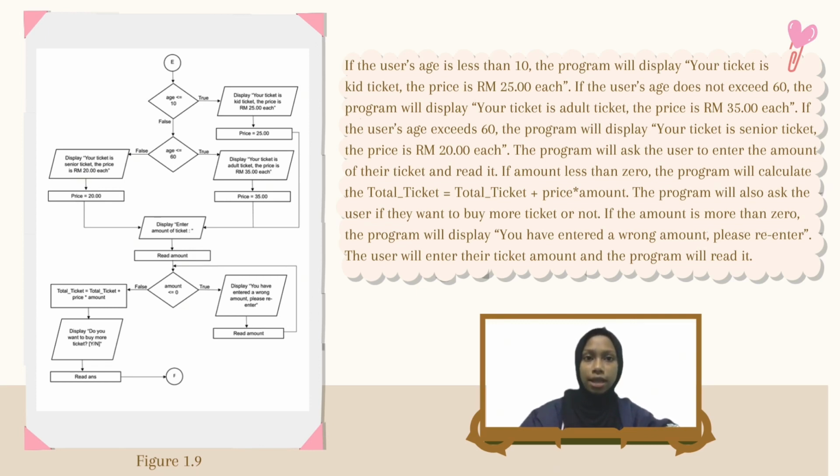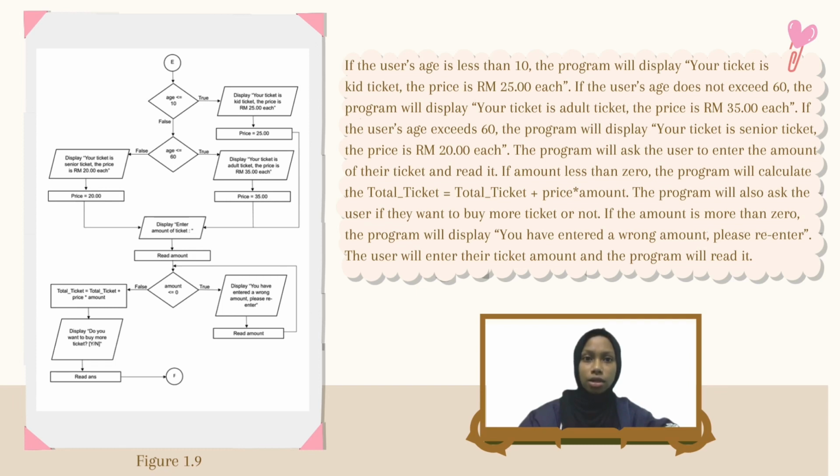If the user's age is less than 10, the program will display your ticket is kid ticket. The price is 25 ringgit each. If the user's age does not exceed 60, the program will display your ticket is adult ticket. The price is RM35 each. If the user's age exceeds 60, the program will display your ticket is senior ticket. The price is RM20 each.